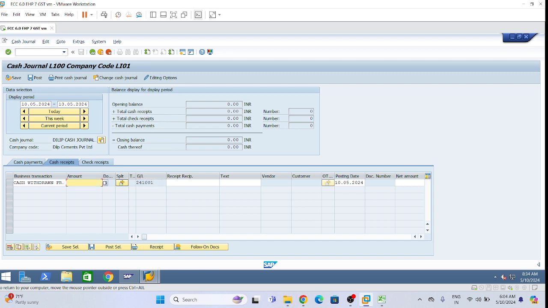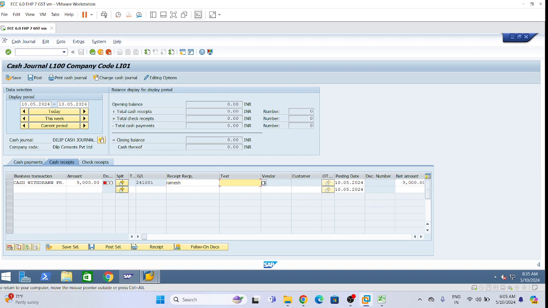Okay. So here we will select this one, 9,000. Recipient, who is receiving? Let's suppose anybody's name I can write, Ranjini is receiving.